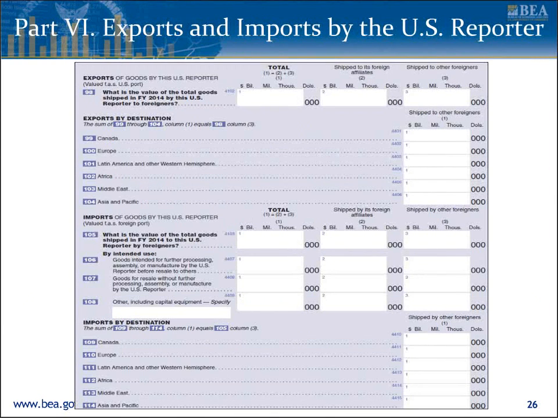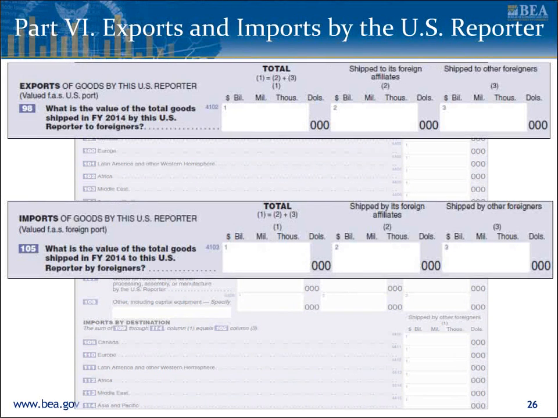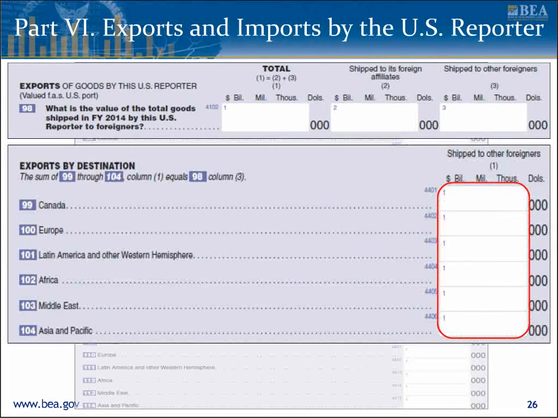The last section of the form, Part 6, covers U.S. exports and imports of goods by product and by region, and U.S. imports of goods by intended use. Exports and imports shipped to and by foreign affiliates in column 2 should correspond to the export and import data reported on the foreign affiliate B and C forms. The sum of trade data by destination should equal the total value of goods shipped to and by the U.S. reporter to other foreigners in column 3. Be sure to only include goods that physically left or entered the United States. Do not include services.